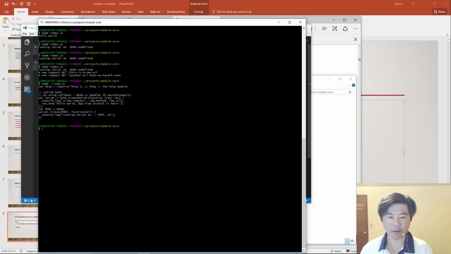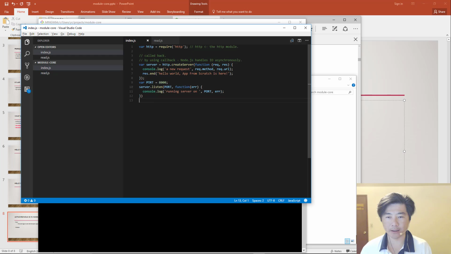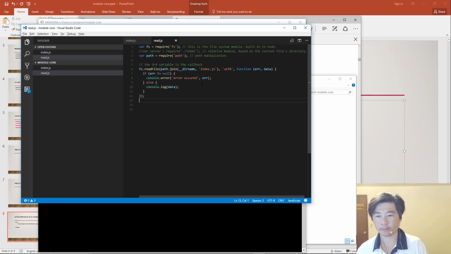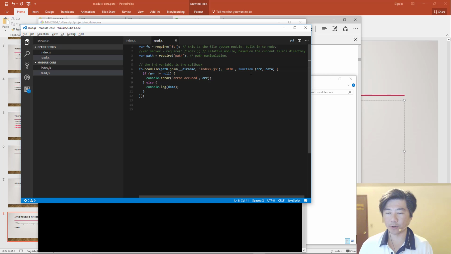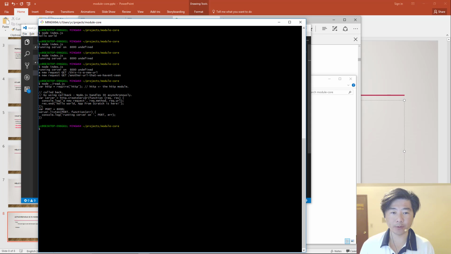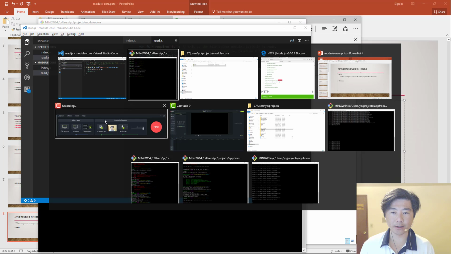Obviously, printing it out on the command line is not going to be as nice as seeing it in the editor where the syntax is highlighted for us. Now let's just say that, for example, instead of index, we mistyped it as index2.js, which is a file that doesn't exist in this directory.